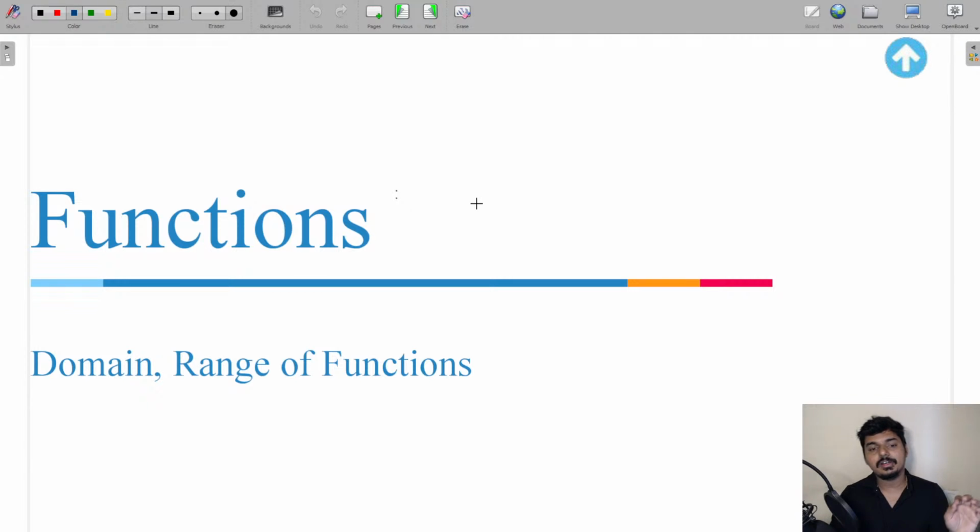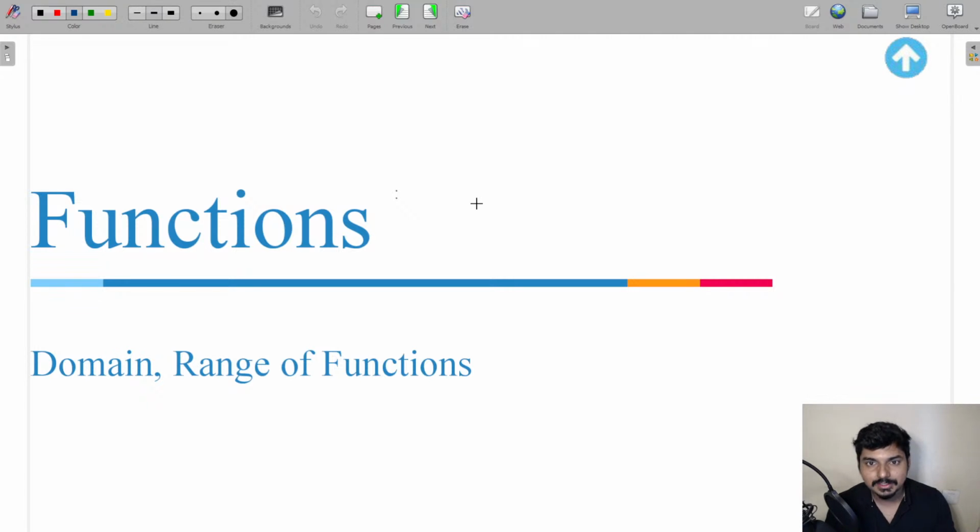So guys, we are going to start with the main concept. Many students still have confusion about this topic. Do you remember, guys, the domain and range of the functions topic? It was in class 11th. Yes or no, everyone here? You might remember it. In class 11th, the first topics in mathematics were sets, relations and functions. And in functions we had this concept, right? Domain and range of the function. Okay, so I know throughout these 2 years many students are still having that confusion.